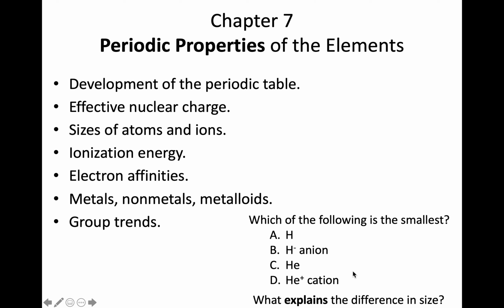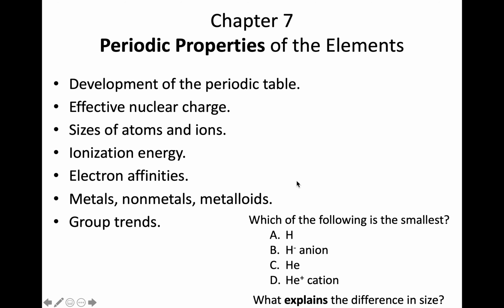Within Chapter 7, we look at periodic properties of the elements. This is a really nice extension of what we were looking at in Chapter 6, where we have different electron configurations. Now we're connecting it to the properties that those elements, those atoms, have. We're going to be able to make predictions for different properties and also offer explanations.